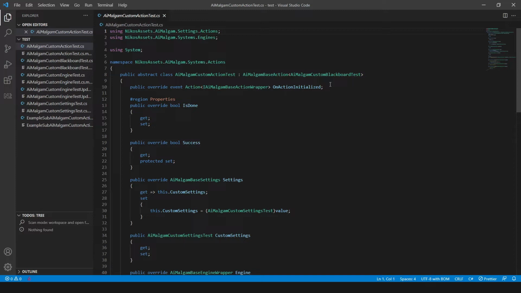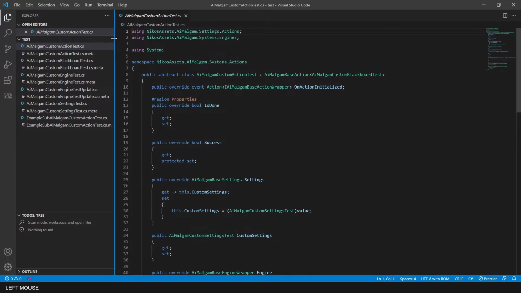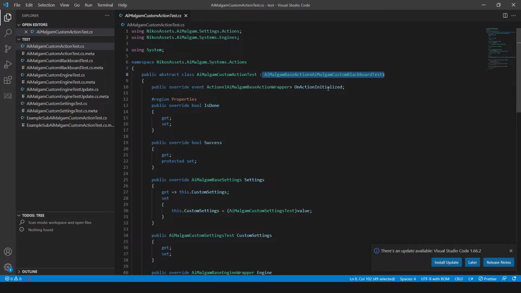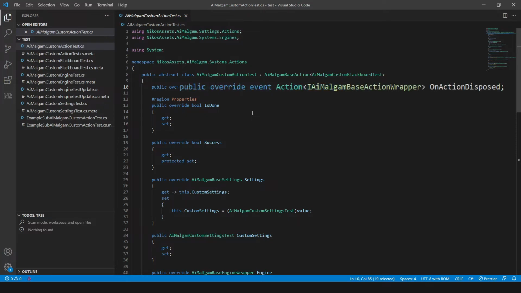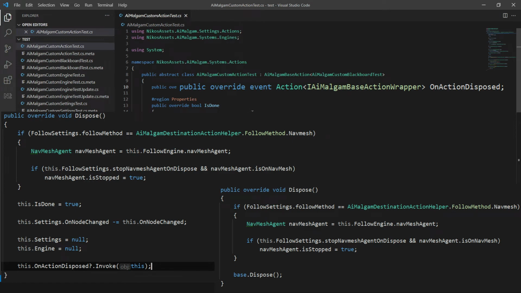At first I will show you the generated base action class. As you can see, the file and class name match the name we put into the input field before we generated the script. Each custom action class must inherit from the AiMalgam base action class and define a blackboard class they need for operation. You can also override the base events and call them if you initialize, or another event would be to dispose the action, where you would call it in your overridden dispose method.